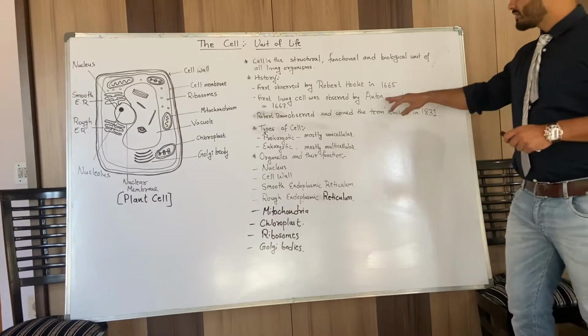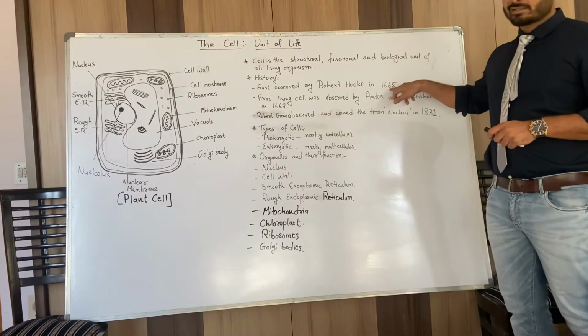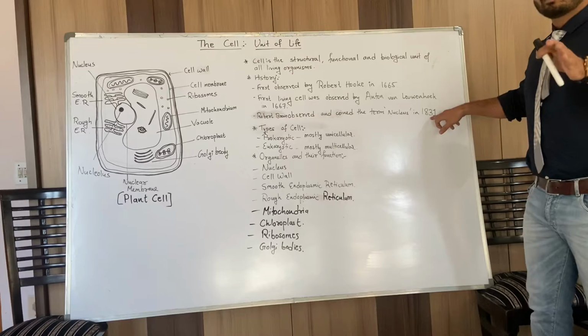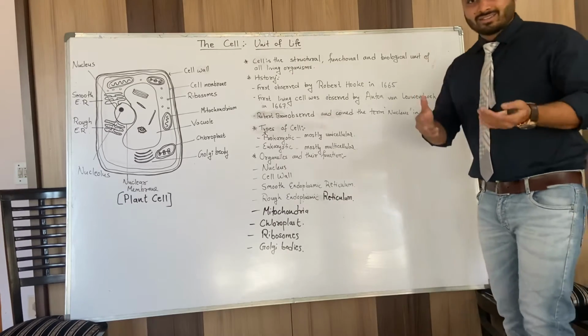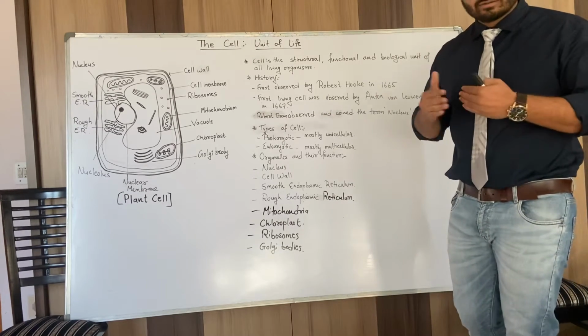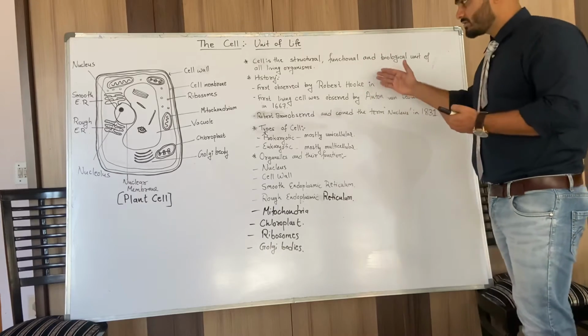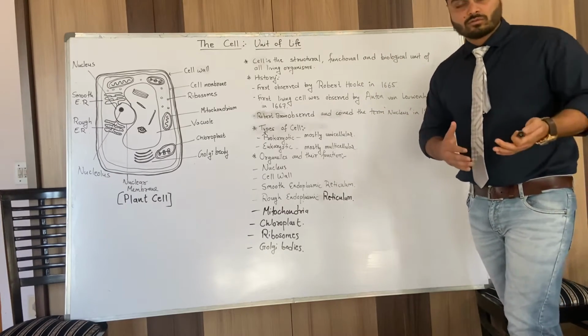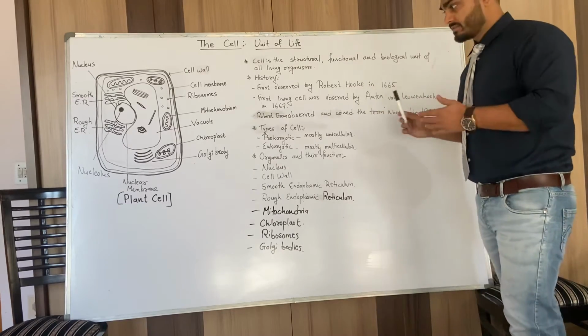So look at the difference: the first discovery was made in 1665 and then the nucleus was termed in 1831. The reason is a technological barrier, right? The technological advancement, or the invention of a proper compound microscope, was not there. So this is the reason.